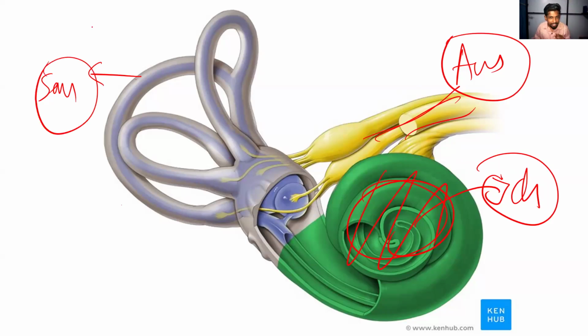Semicircular canals are not related to the hearing part. The semicircular canal is the organ responsible to maintain the body balance. When you are walking, you will be walking without falling, right? Even when you are walking on a small narrow edge, what will happen? You will be moving your hand like this. Am I right or not?